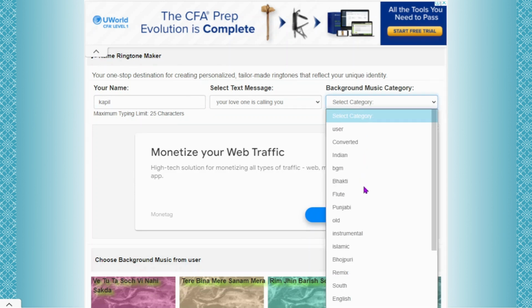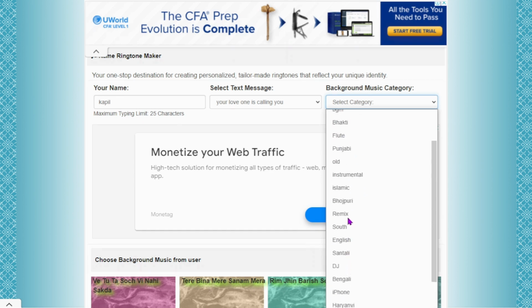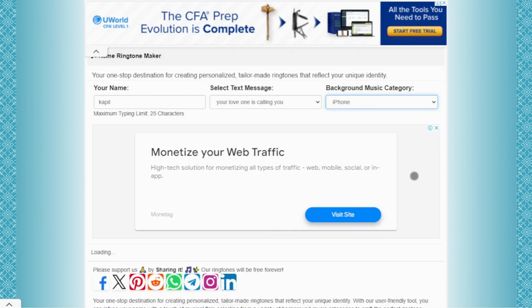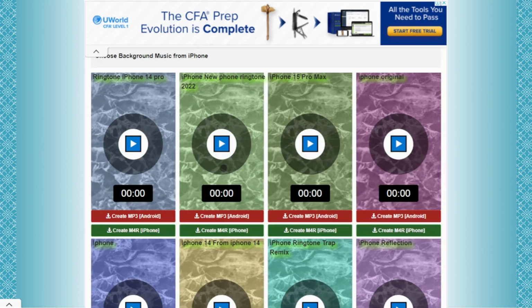Dive into the world of background music. Explore user-uploaded tracks from various categories. In this example, we are choosing iPhone. Below, you'll find background songs related to iPhone. Feel the vibes and choose the perfect one for your ringtone.